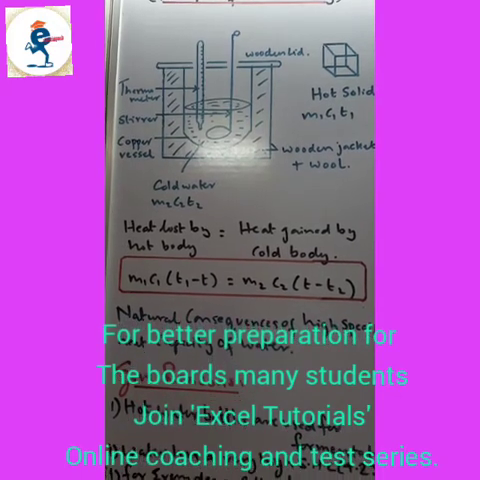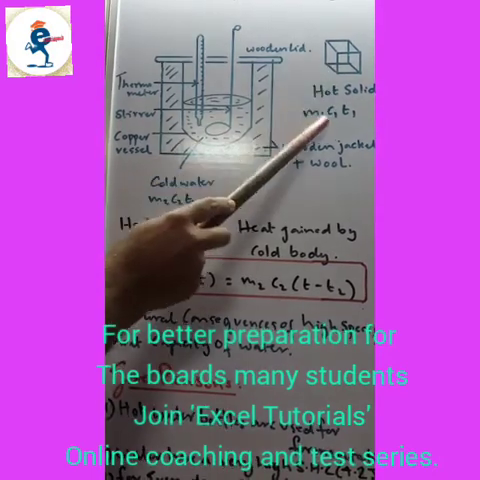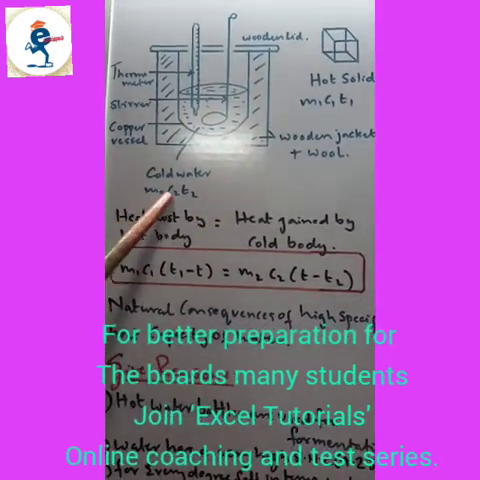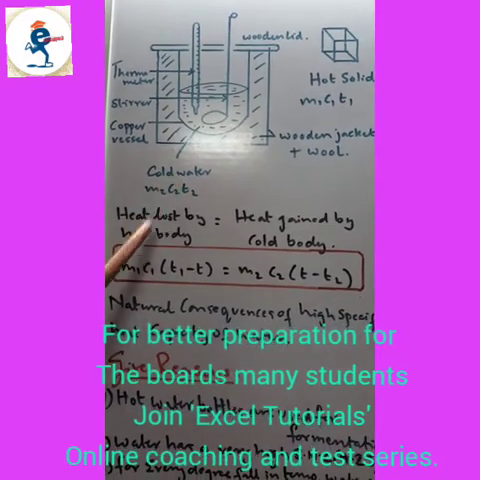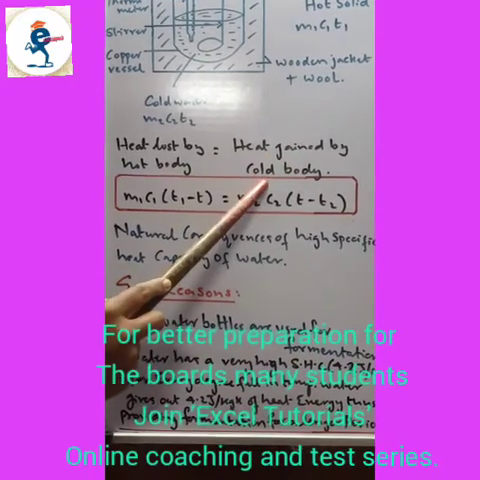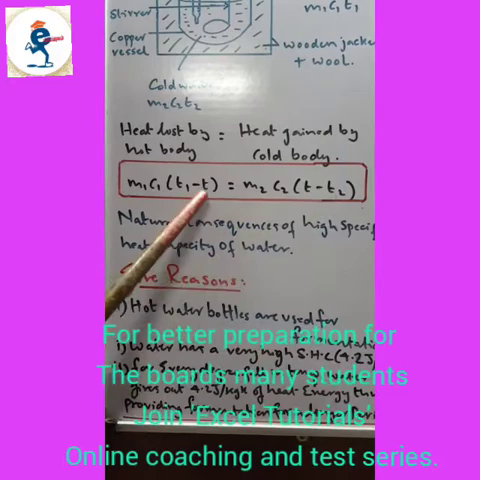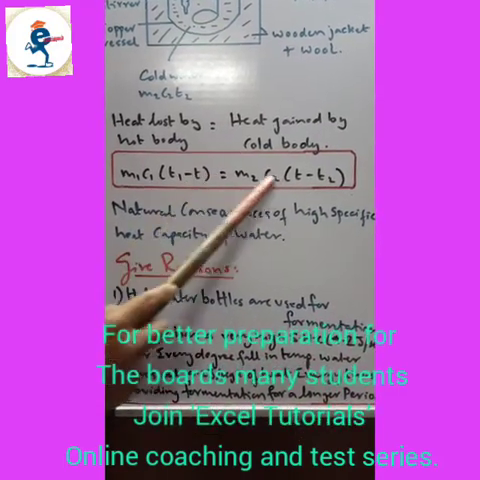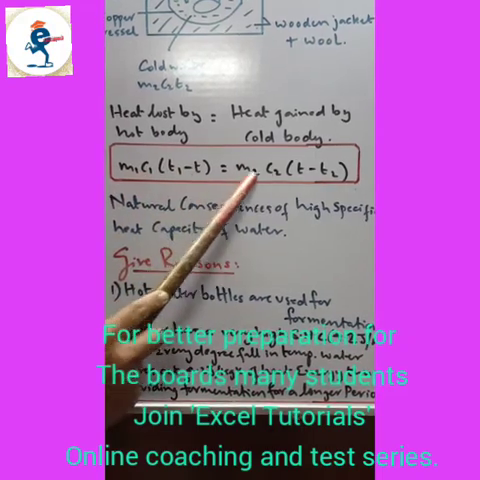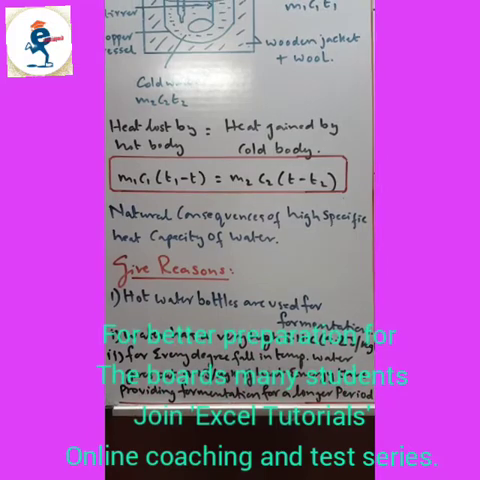Then you note the temperature of the water. You note the mass, specific heat and temperature of the hot solid, and the mass, specific heat and temperature of the cold water. Then the principle of calorimetry: heat lost by a hot body is equal to heat gained by a cold body. M1 C1 (T1 minus T) is equal to M2 C2 (T minus T2), where T is the final temperature. See, T is in the corner. So M1 C1 (T1 minus T) is equal to M2 C2 (T minus T2). Very important formula. We'll be using this formula for solving sums.